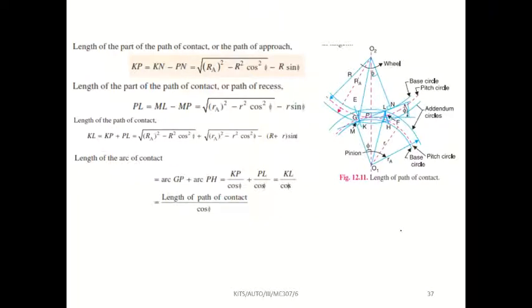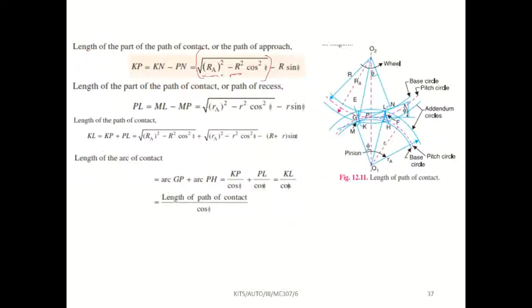Okay, so for path of approach, the formula is capital RA square minus capital R square cos square phi. This is coming inside the root. Okay, this minus R sin phi is outside the root. Some students used to put everything inside the root. If you put it like that, it means the formula is wrong.